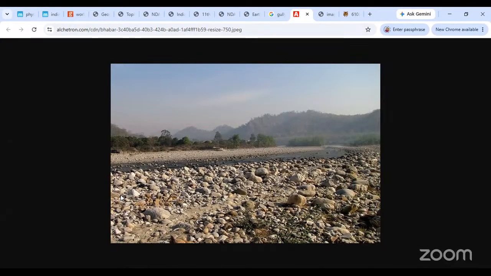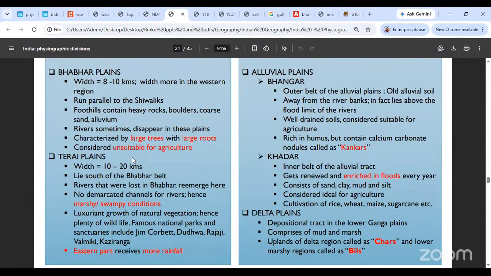If you see the vegetation, you will see very large trees with very large roots. The roots go way deeper inside because they're looking for that water. So clearly the roots are larger. This is called the Bhabar plain. The width is around 8 to 10 kilometers, which is more in the western region, and they run parallel to the Shivaliks, with heavy boulders, heavy rocks, coarse sand, alluvium. That is the kind of thing you will find over here.